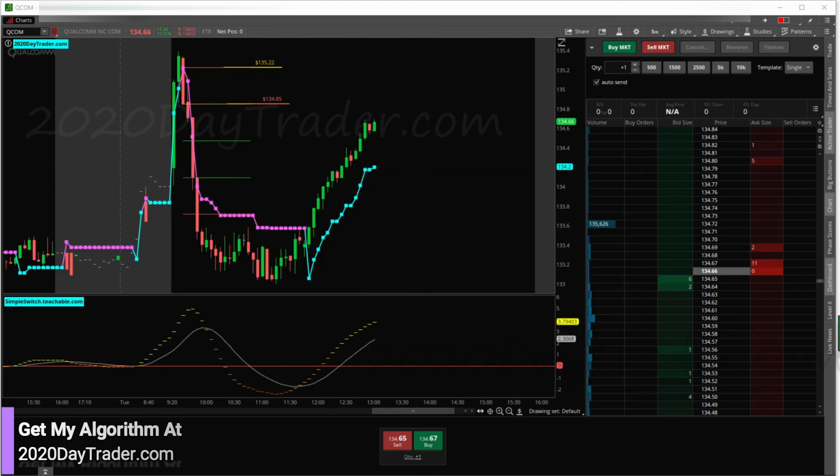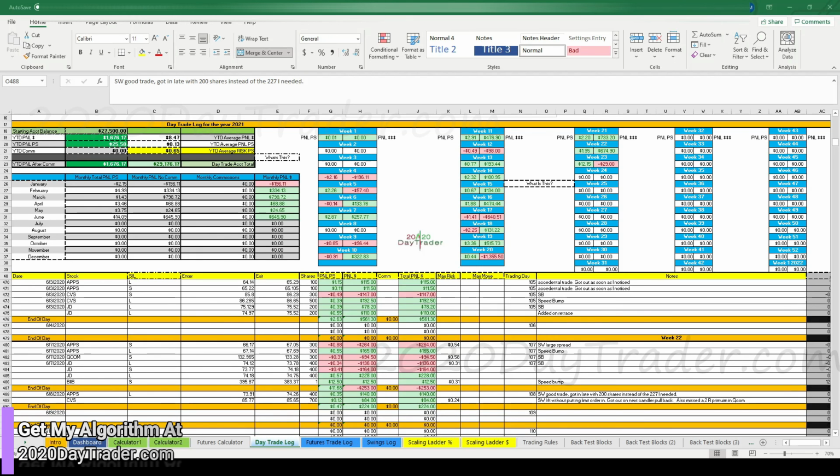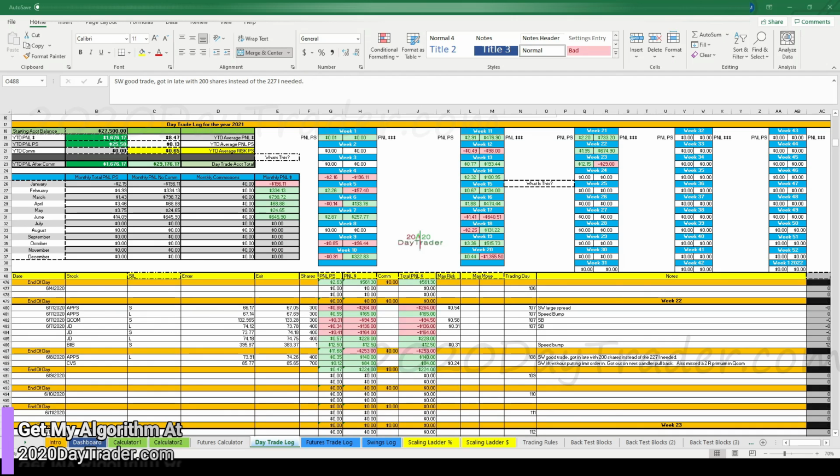All right, let's go look at the log. So here we are in the log, and here's our day today. $224 looks like what we're going to pull today, which is still good, but it's not good because I didn't trade well. I didn't make the full amounts I needed to make to pay for the losers, and I missed out on the epic winners, which would have really boosted the account and also paid for lots of losers. So even though this looks good, it's really not.